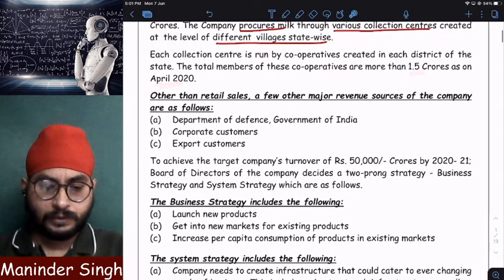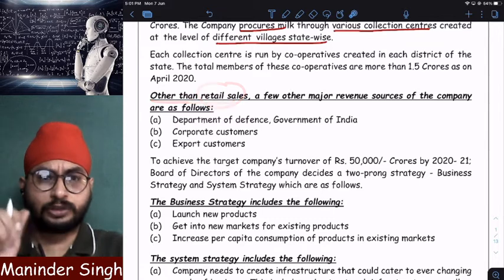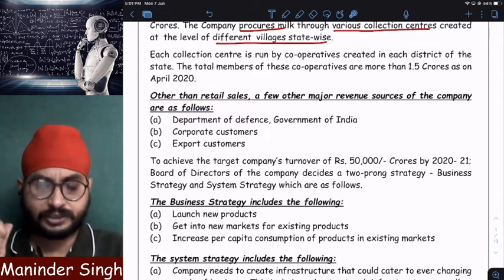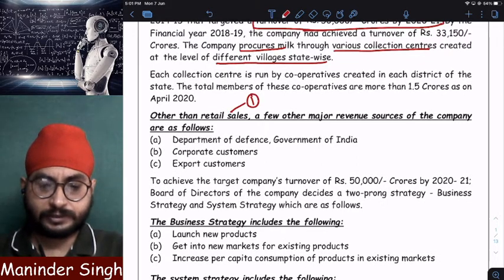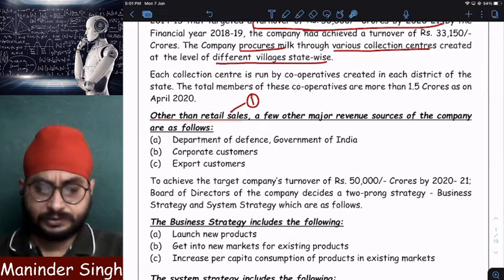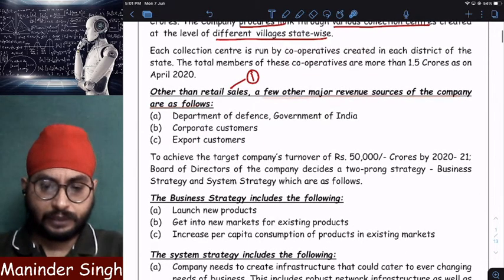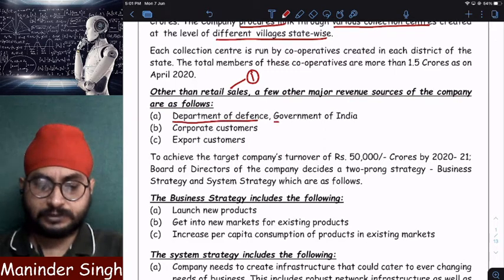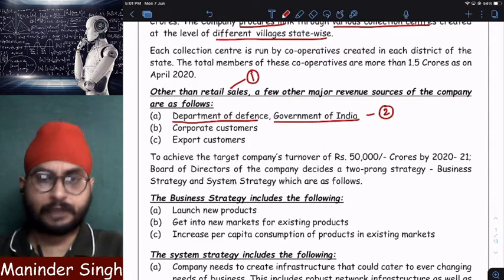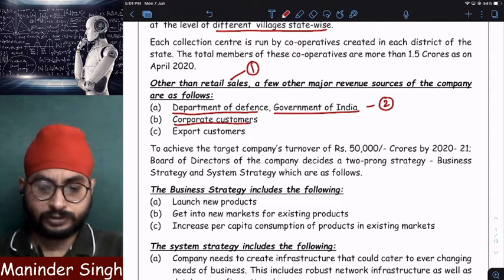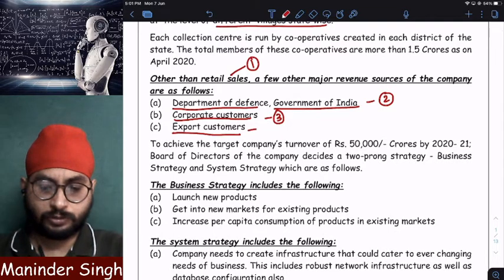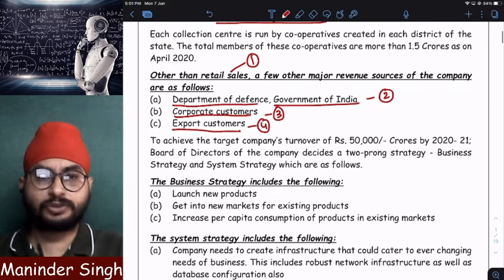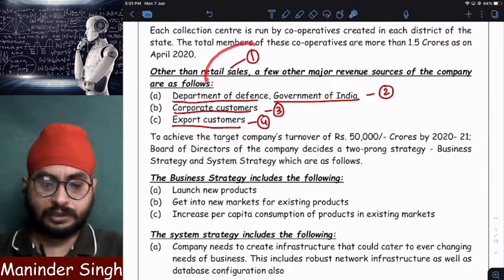Clear? Now, other than retail sales, I will procure the milk from cooperative societies, that is collection centers, and I will sell. What are the areas of sales? One is retail sales. Other than retail sales, a few other major revenue sources of the company are as follows. I will sell to the Department of Defense, Government of India, that is the second type of sale. I will also sell the milk to corporate customers, and I will also export the milk from India, that is to export customers. So I will sell in four different ways.